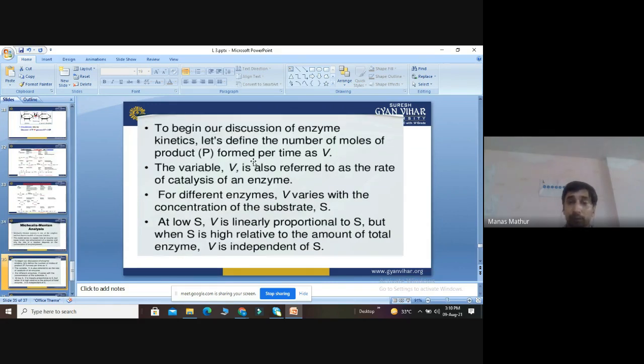To begin our discussion of enzymes, let us define the number of moles of product P formed per unit time as V. The V is also called the rate of catalysis of the enzyme. For different enzymes, obviously V varies with the concentration of the substrate.